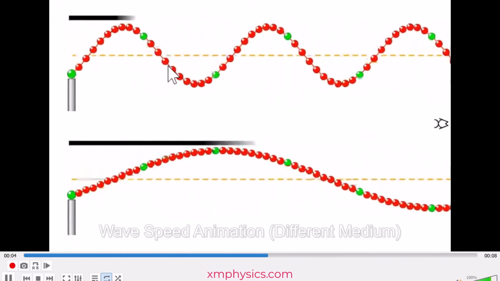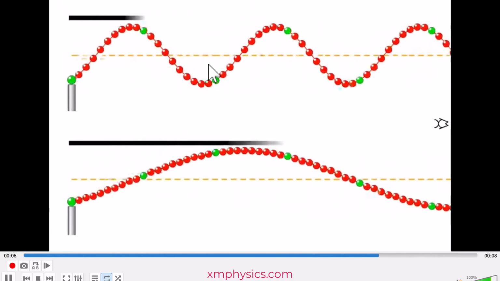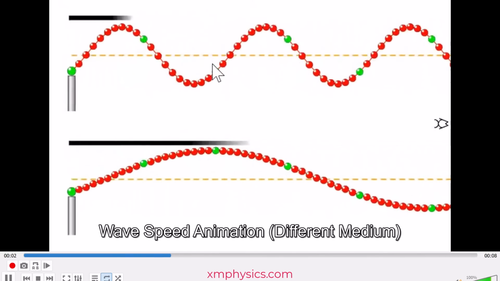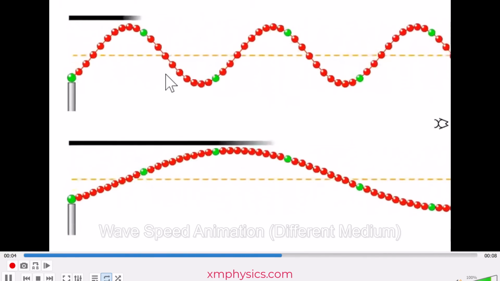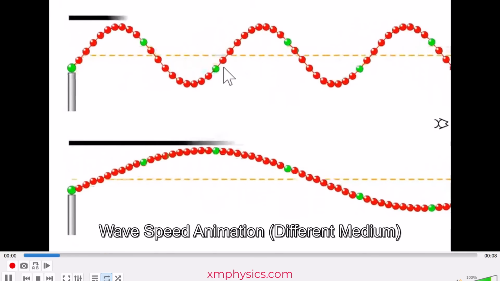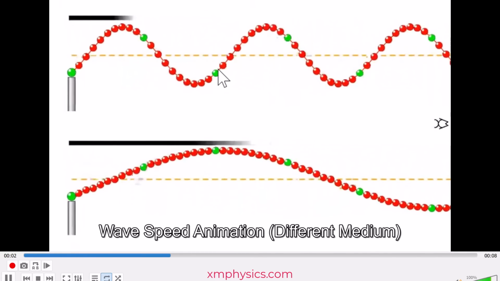This one could be the wave traveling on a slinky. It's heavier, it's also not as stiff, so the wave will travel at a lower speed on a slinky.